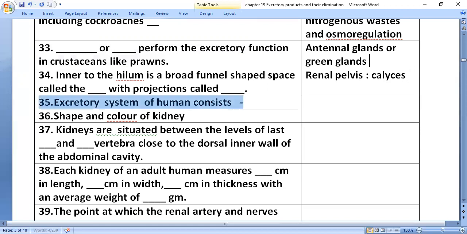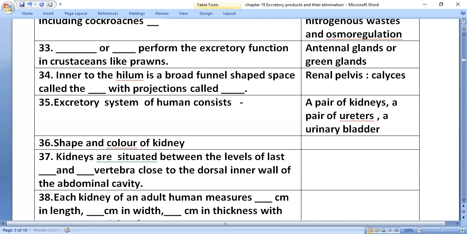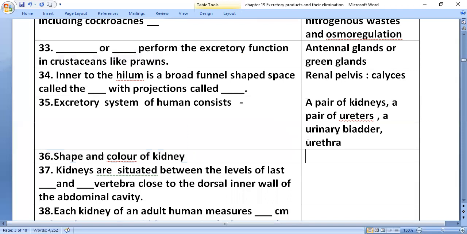The excretory system of humans consists of a pair of kidneys, a pair of ureters, a urinary bladder, and a urethra. Shape and color of the kidney: the shape is bean shaped, and the color is reddish brown.